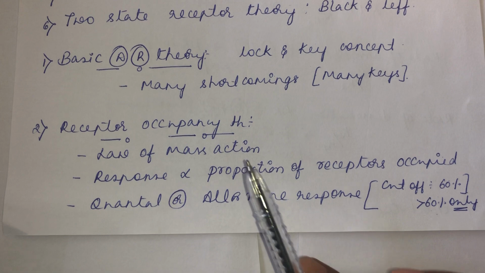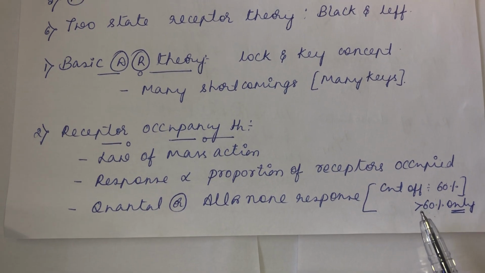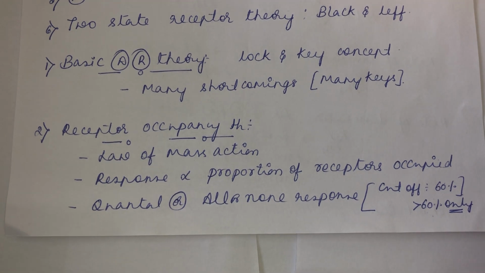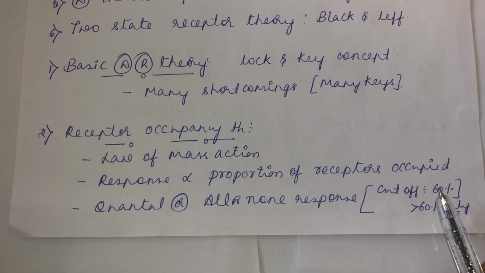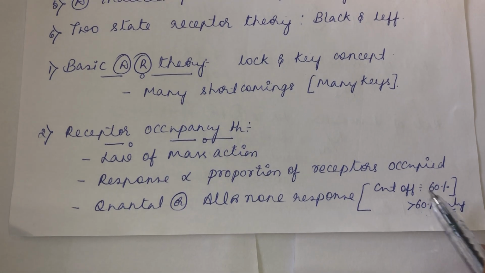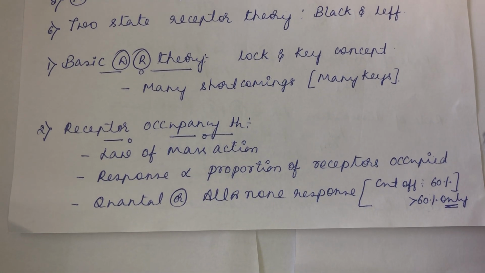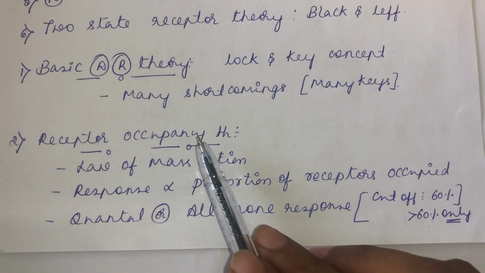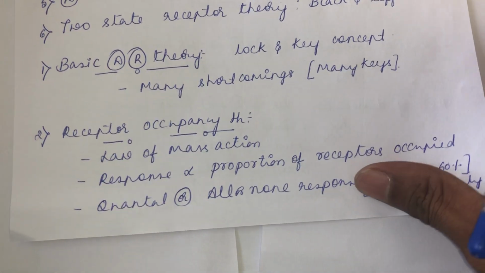According to the receptor occupancy theory, if a drug fails to occupy 60% of receptors, it is not producing the effect. If it occupies more than 60%, the effect will be seen; if it occupies less than 60%, no effect will be seen. That is the kind of postulation made by the receptor occupancy theory.